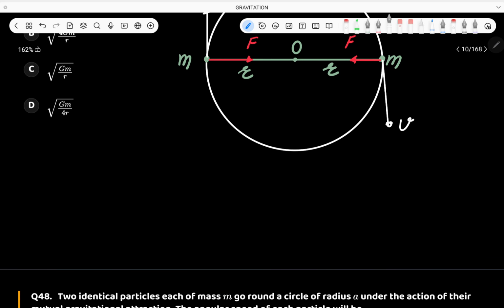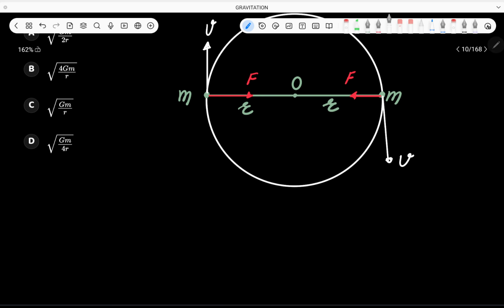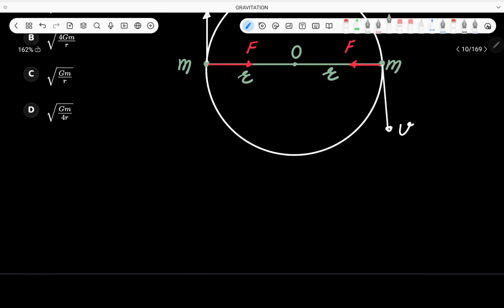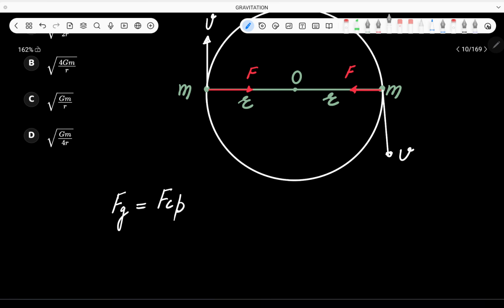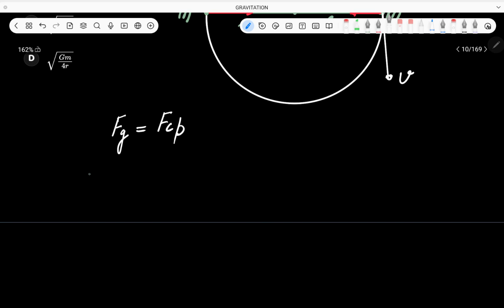Okay, so the equation I will write down is simply that the gravitational force will provide necessary centripetal force. So what is the gravitational force equal to? G m into m, that is m², divided by r²... wait a minute, sorry.